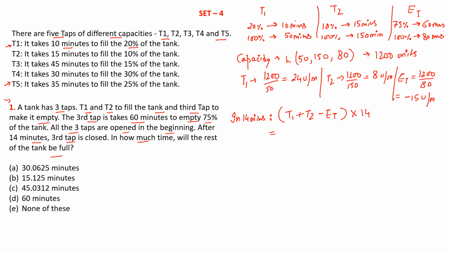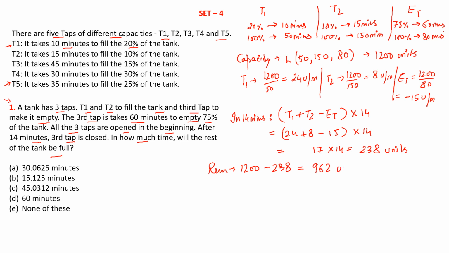So that is equivalent to 24 plus 8 minus 15 into 14. 24 plus 8 minus 15 is 17. 17 into 14 is 238 units. So in 14 minutes these 3 pipes have filled 238 units. So remaining would be 1200 minus 238, which is 962 units.